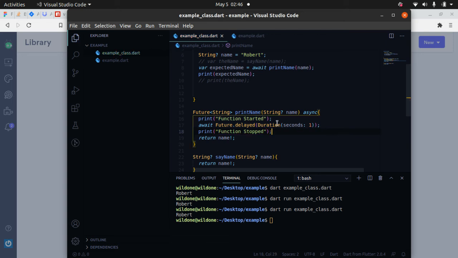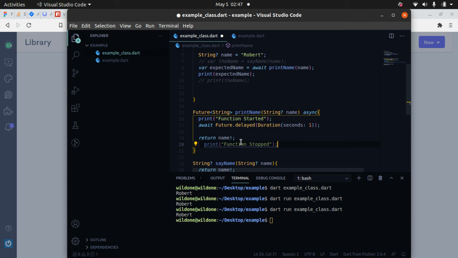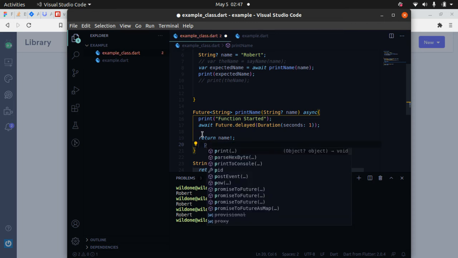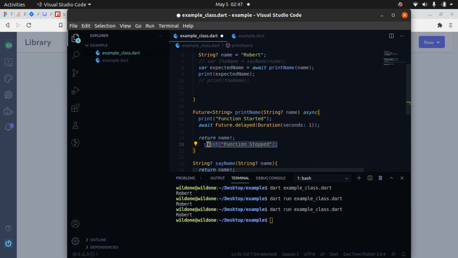The reason I'm putting this print statement before the return is because in programming you can't put a print statement after a return statement, because a return statement means the end of a function. You can't end the function and still want to print something. If I try to put this under the return statement, it's not going to give an error, but it's telling you that it is dead code. So you can't put anything under a return statement. A return statement indicates the end of a function. So we're going to have it like this.